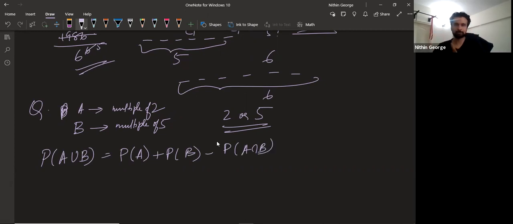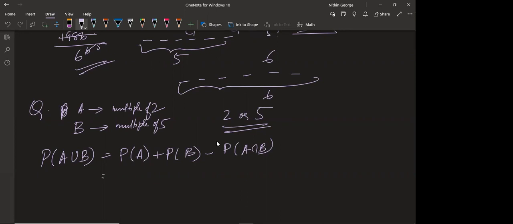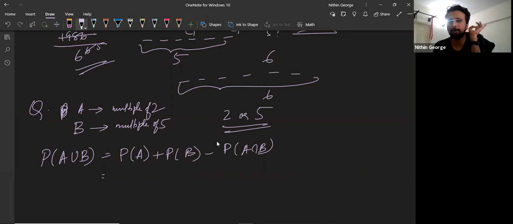Anybody who doesn't know what this is? Okay. All right, sorted. So probability of A would be what? Even numbers, 1 by 2. Probability of B, every fifth number. So there is 5, there is 10, there is 15, there is 20.